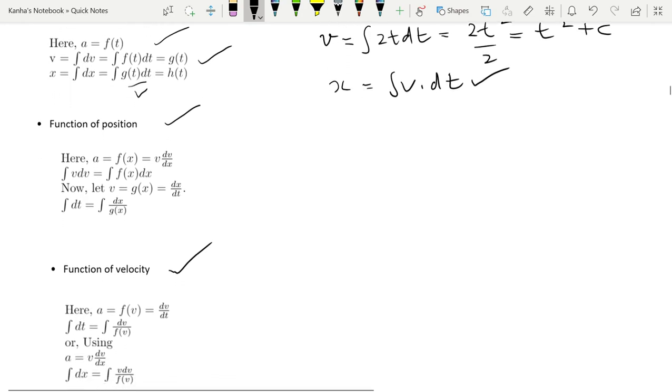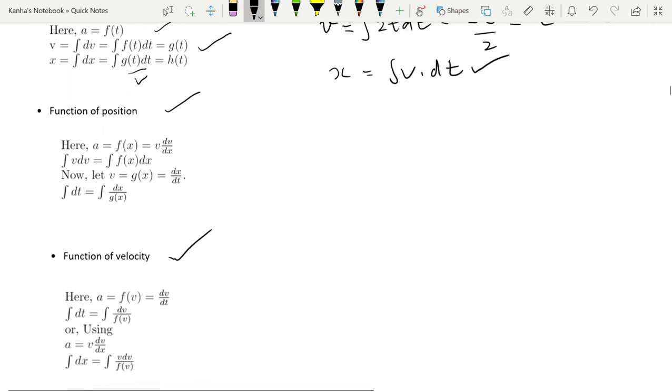Next is the most tricky one, and probably the one that is asked the most in the problems. Generally, you will be given acceleration as a function of position. So this equation is probably the most important equation you will encounter here.